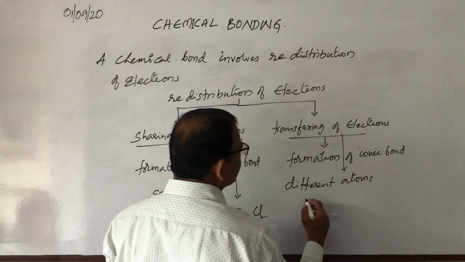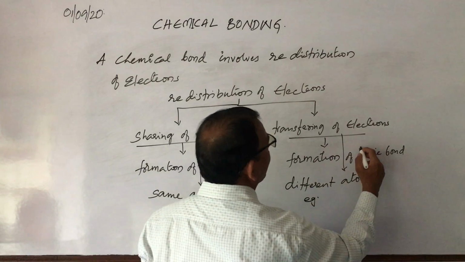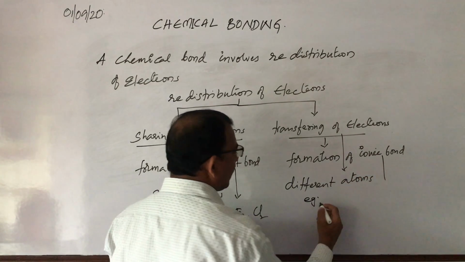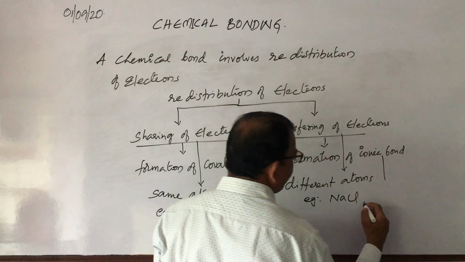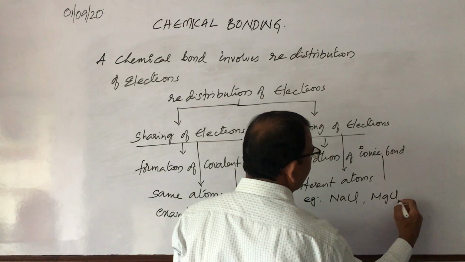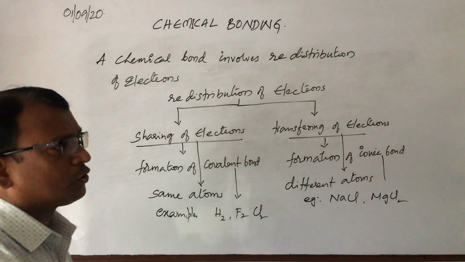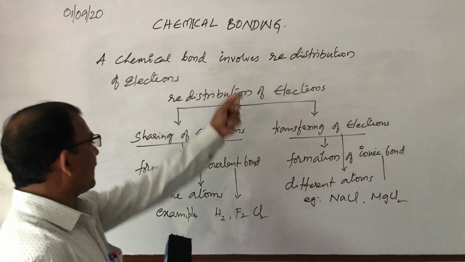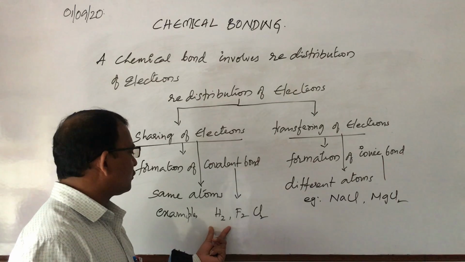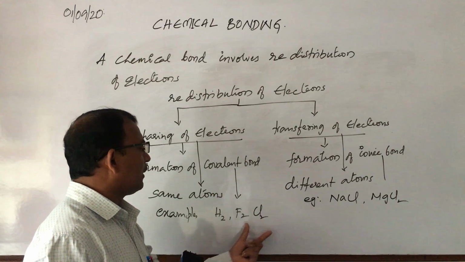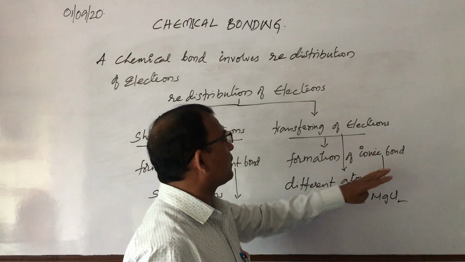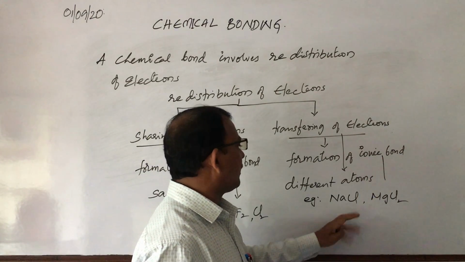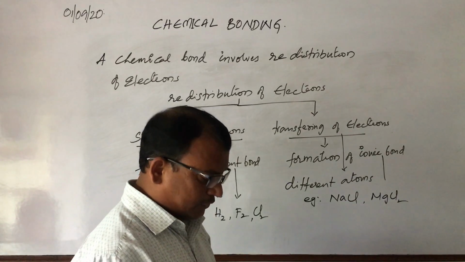Now examples of ionic bonds: NaCl, sodium chloride, and magnesium chloride, MgCl2. Why I have taken these examples, you will understand in the next class. For the time being, remember that examples of ionic bonds are NaCl and MgCl2.